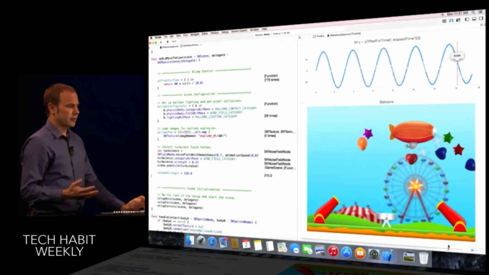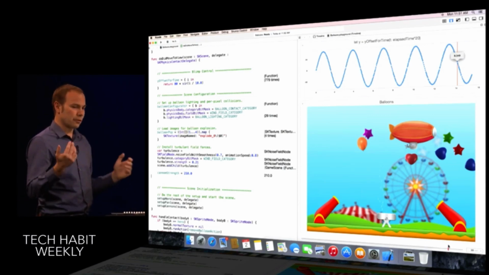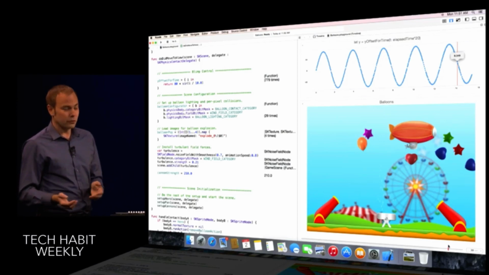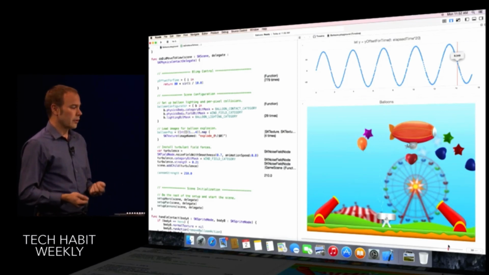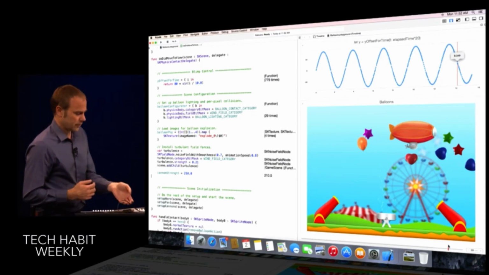Playgrounds give me unprecedented power to see my app in detail and give me full control when I want to refine and polish my application. But of course, Swift works great with Xcode and runs great on iOS. So let's now jump and see what the finished product looks like.